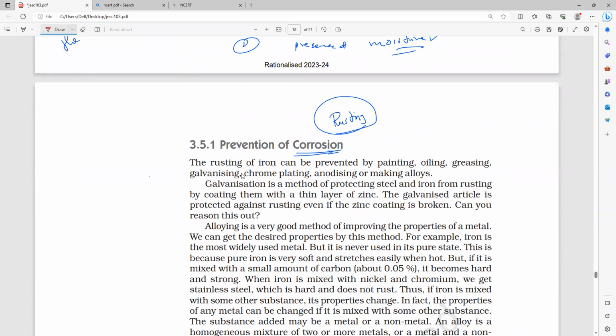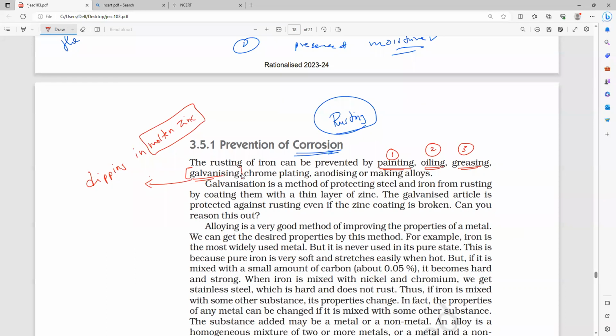It can be prevented by painting, method number 1. It can be prevented by oiling, method number 2. It can be prevented by greasing, method number 3. Galvanizing. What do you mean by galvanizing? Anybody can tell? Coating a thin layer of zinc. Yes. So dipping the iron articles in molten zinc. Am I right or wrong? That coating with molten zinc is the process we call galvanization.